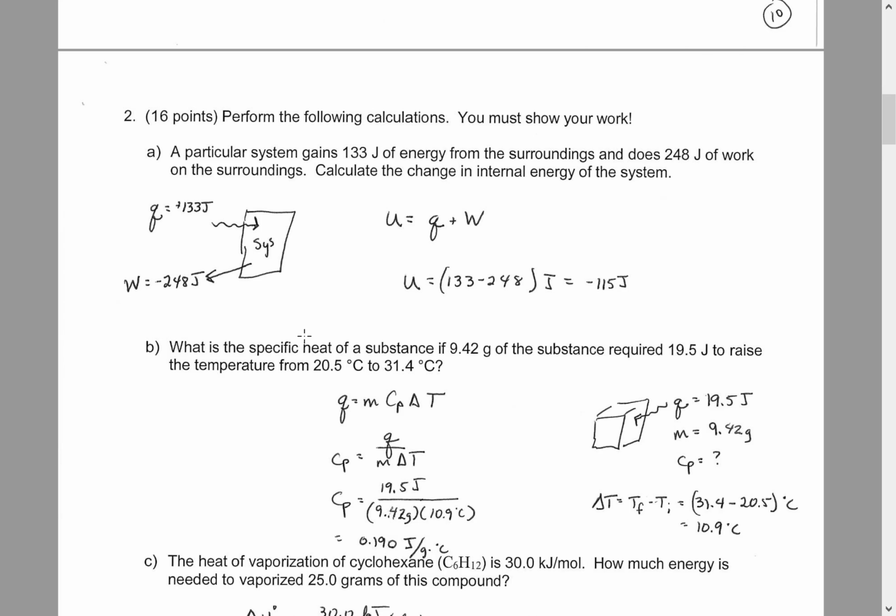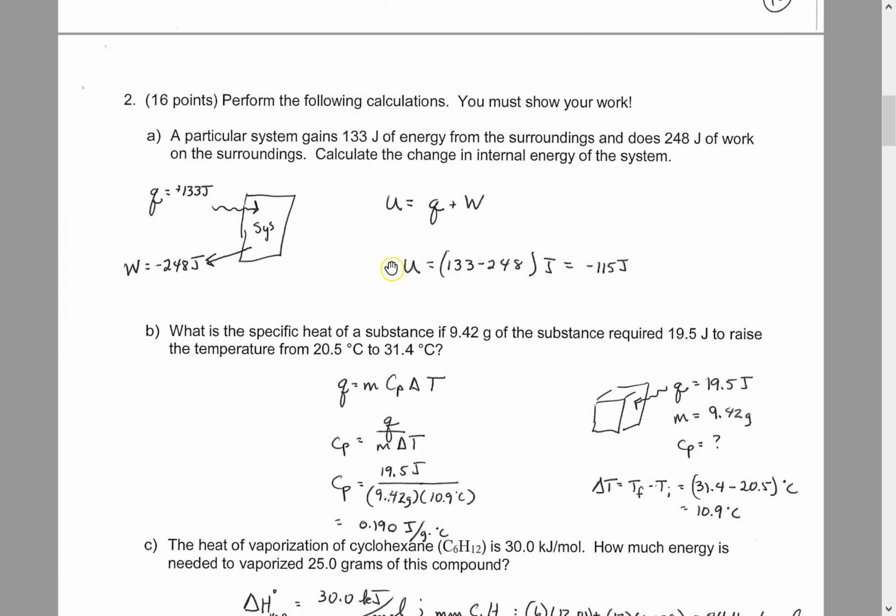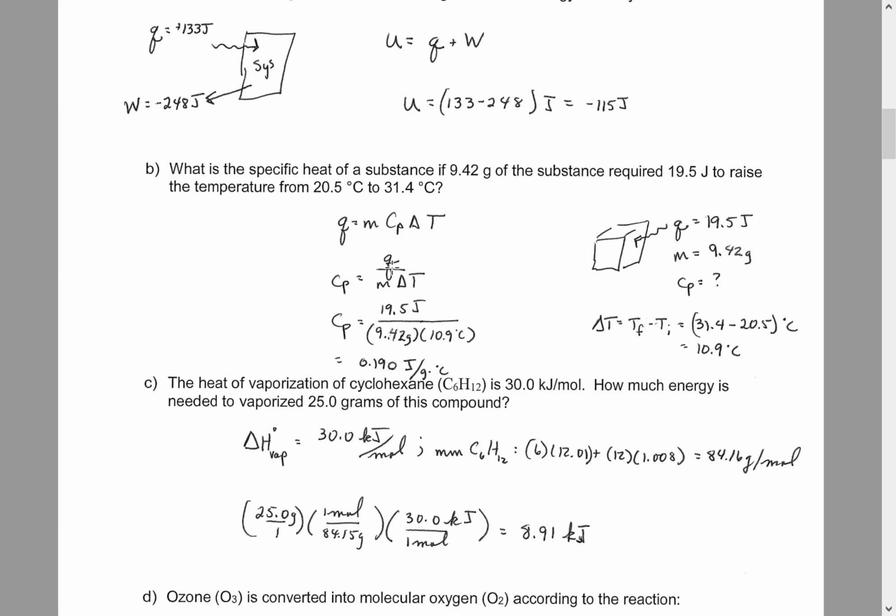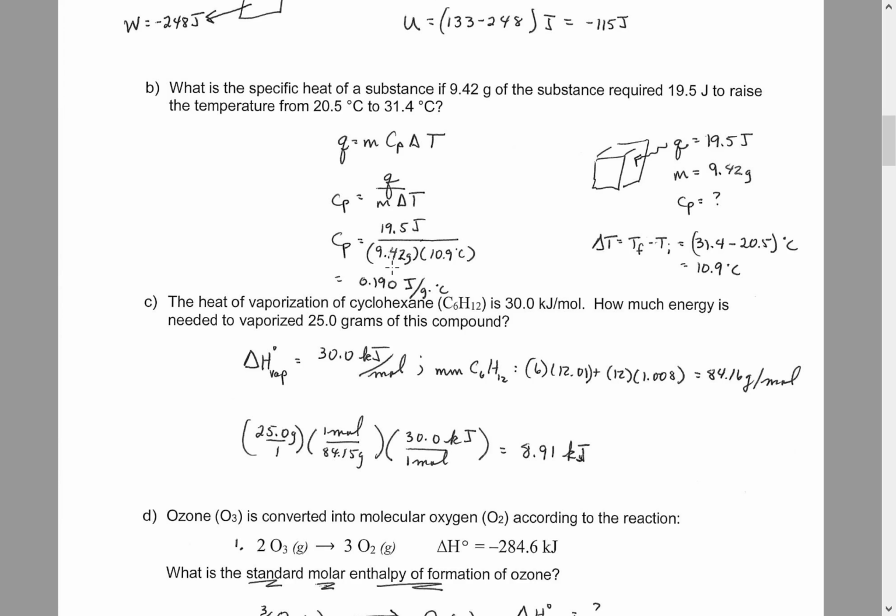For A, the question was if you have a system that is gaining 133 joules of energy and the system, let's see, the surroundings, and it does 248 joules of work, then this is kind of the situation we have where the change in energy of the system is going to be equal to the heat plus the work done, and in this case the work done is negative. So we sum that up and we get negative 115 joules of energy as the change in the internal energy of the system.